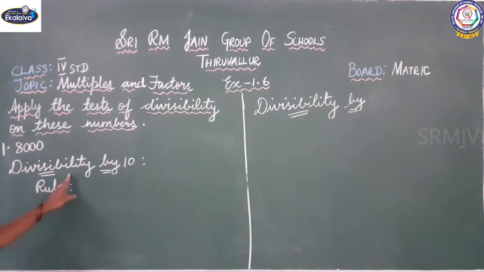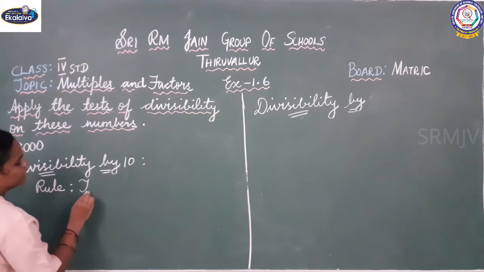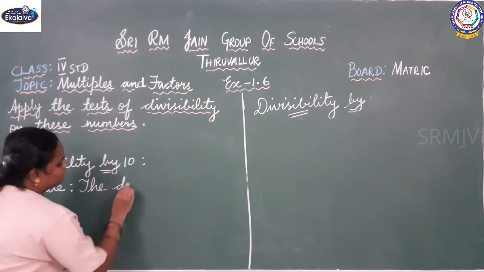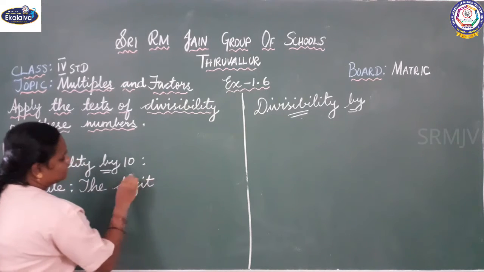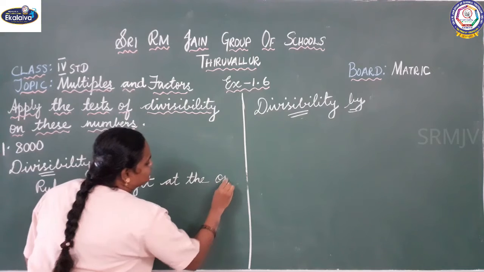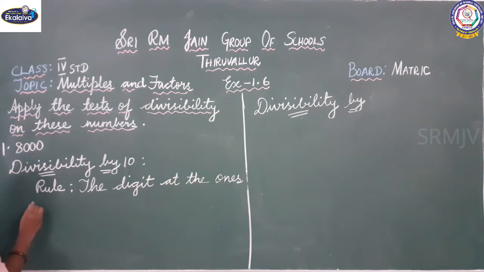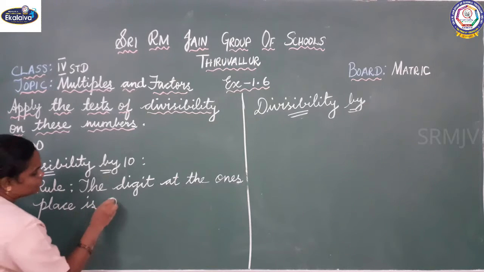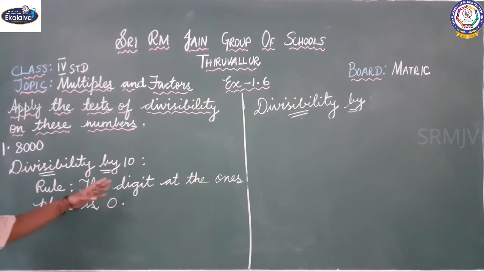Next, divisibility by 10. So we will write the rule for 10. The digit at the ones place is 0. Then we can say it is divisible by 10. So they have given 8000.